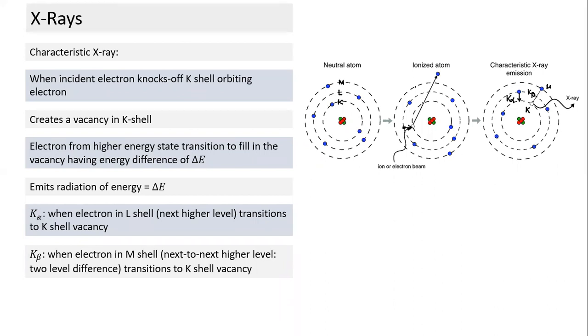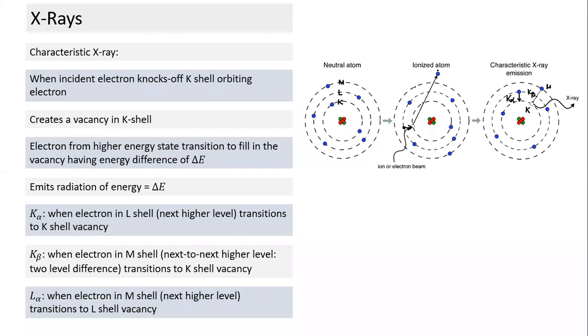That emission could be K alpha, K beta, K gamma, depending on which shell the electron has transitioned from to occupy that vacancy. And depending on that, which will have higher energy? Will the radiation corresponding to K alpha have more energy, or K beta? Anybody have a different opinion? K beta will have more energy.